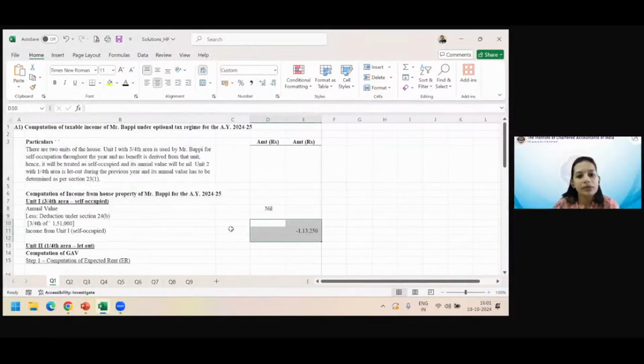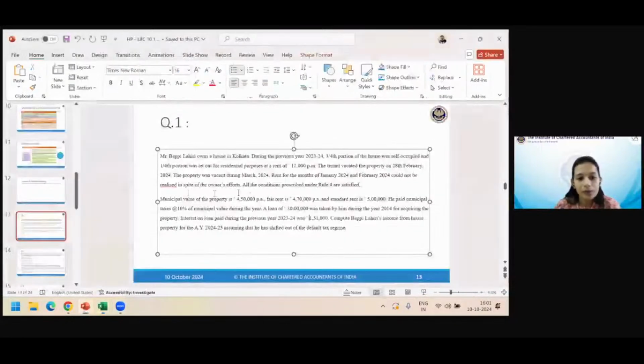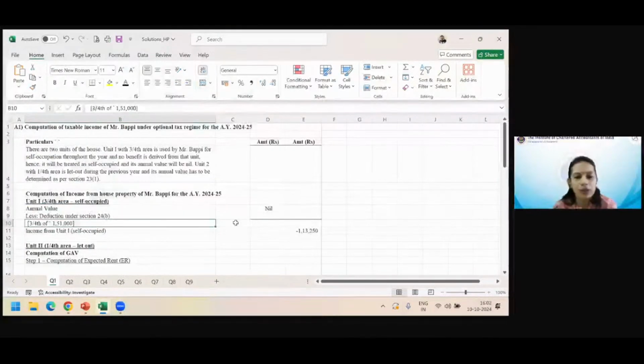How much is the 3/4? Whether it is up to 30,000 or up to 2 lakhs, what is it? This was a loan taken for acquiring the property. So self-occupied property, optional regime, loan taken for acquiring the property, and you assume that certificate available है, 5 साल के अंदर property complete हो गया था.